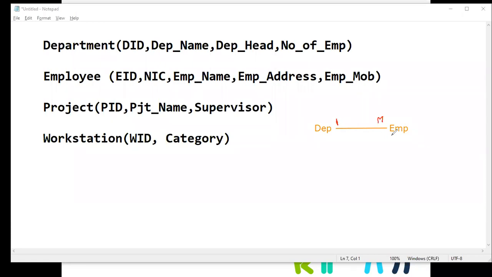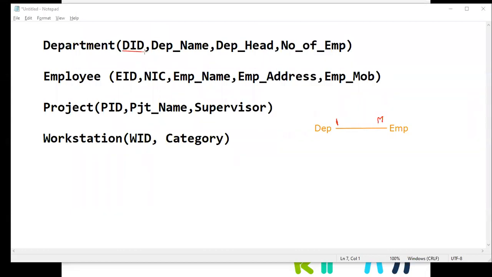In order to do that, we have to add one primary key from one table into the other table. So that is called a foreign key, right? Okay. So now what we have to do here, from which table do we have to take the primary key? Normally, if the relationship is one-to-many, we have to take the primary key from the one side, not from the many side. Then one is there on the department table side. So we have to take the primary key.